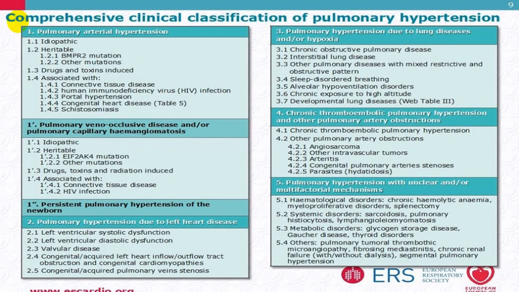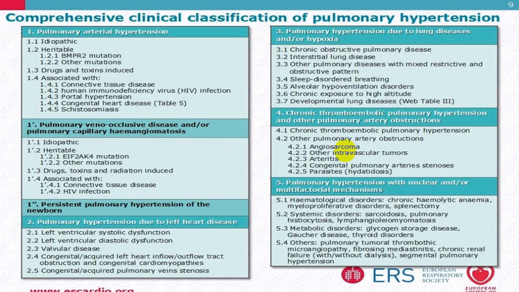But the main important one is chronic thromboembolic pulmonary hypertension. That is the main group in this, and that is also going to produce pulmonary arterial hypertension secondarily due to thromboembolic phenomena. So if we divide into two groups, arterial and venous, venous will be plainly group 2 of WHO. Group 3 and 4 will be producing arterial hypertension.